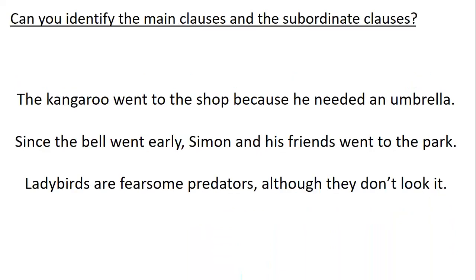So can you have a look? Can you identify the main clauses and the subordinate clauses in these sentences? If you can find the subordinate conjunction, that's always at the beginning of the subordinate clause. And often the comma goes between both clauses so you can tell which is which.